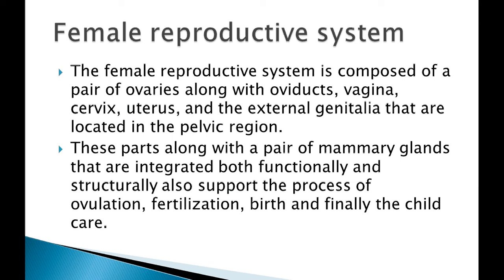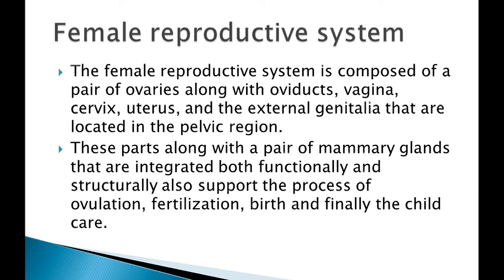Now these parts, along with a pair of mammary glands that are integrated both functionally and structurally, also support the process of ovulation, fertilization, birth, and finally child care. When we talk about the female reproductive system, we talk about the mammary glands that help in production of milk from the female body.